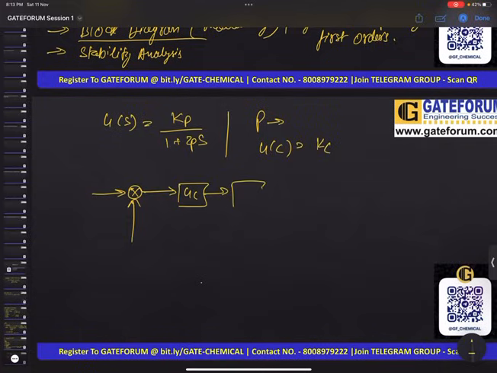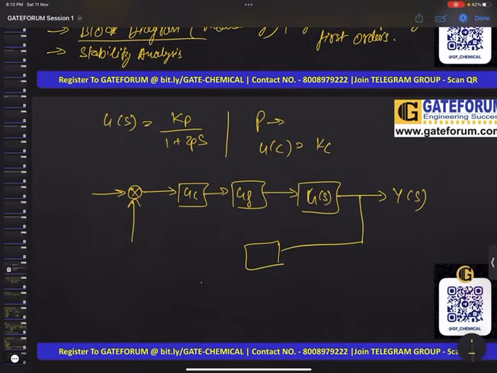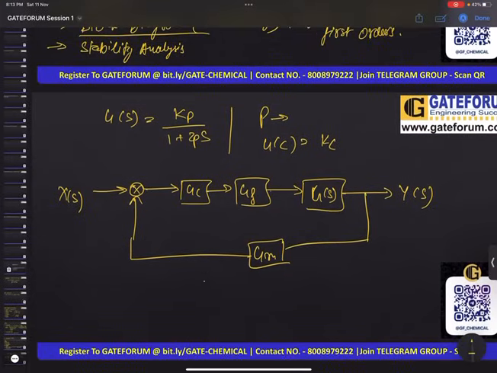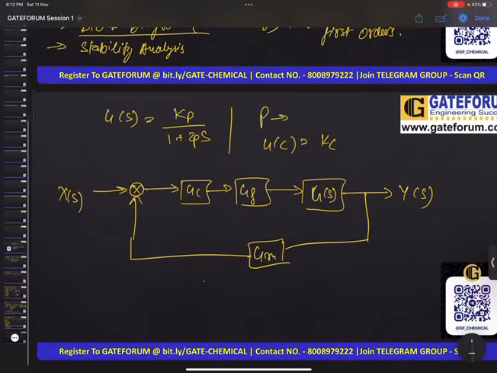Then our final control element, let it be Gf. This will go to our system, that is G of s. This will provide us our output, let it be Y of s. This is the measuring element Gm, and this is our input X of s. Okay, so like this.